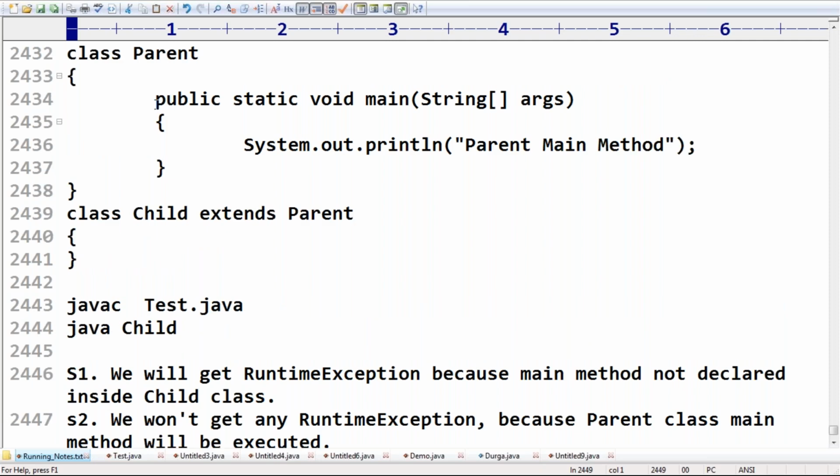The inheritance concept is applicable for the main method. Remember this one.